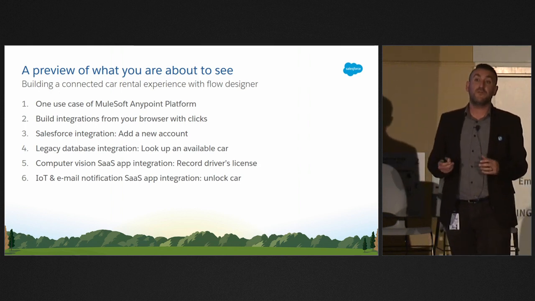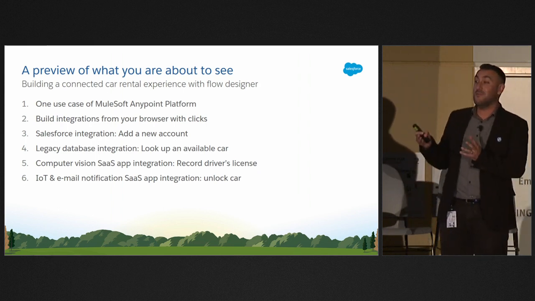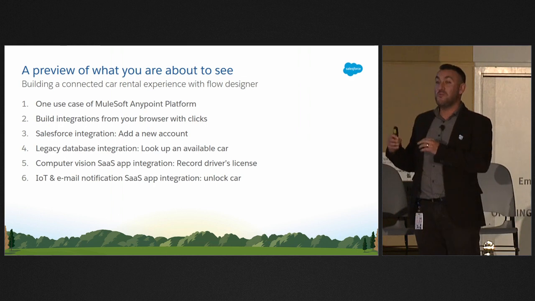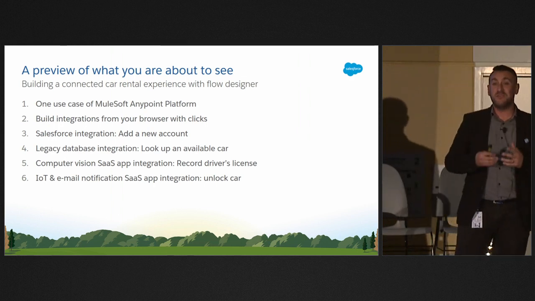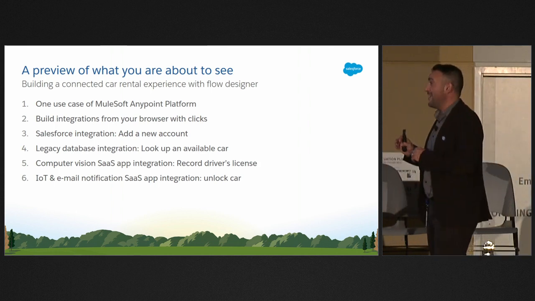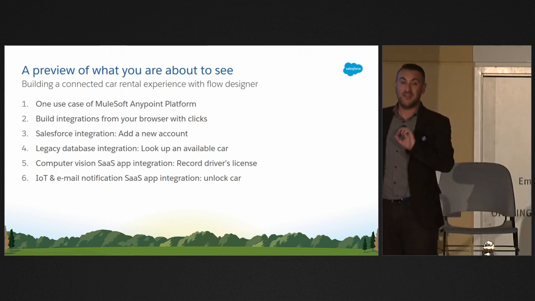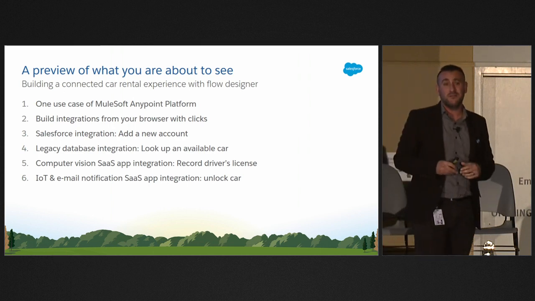We're going to access a few different systems, so we'll access Salesforce. We'll look at an on-premise database that we use in the back room that has all of the car information, what's available, some attributes, maybe some pictures, stuff like that. Then we're going to use one of these fancy SaaS apps that's out there that takes a picture and is able to take away all the text and update our Salesforce system. And then maybe we'll just send an email, something like that.